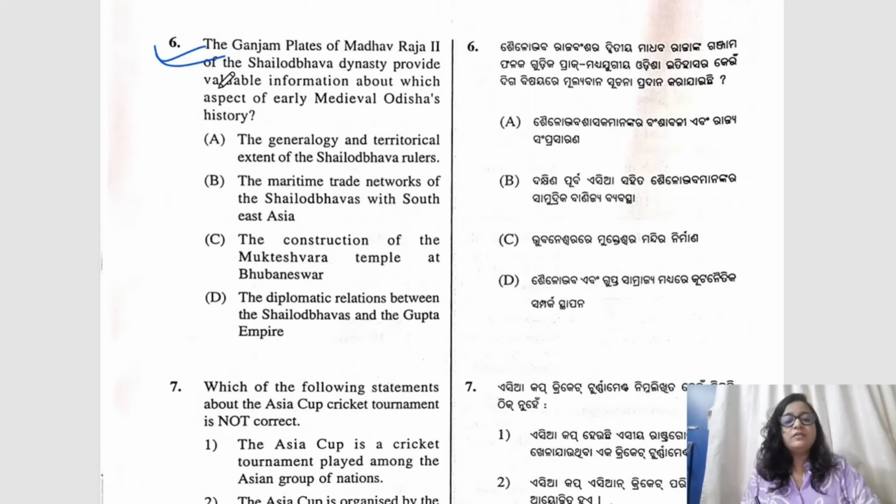Question number 6. The Ganjam plates of Madhav Raja II of the Shailodbhava dynasty provided valuable information about which aspect of early medieval Odisha's history: the genealogy and the territorial extent of the Shailodbhava rulers, the maritime trade networks of the Shailodbhavas with South India East, the construction of Mukteshwara temple at Bhubaneswar, and the diplomatic relations between the Shailodbhavas and the Gupta Empire. Here the correct answer would be A, because this particular plate, Ganjam plate of Madhav Raja II, had nothing to do with maritime trade, it had nothing to do with temple construction or diplomatic relations with the Gupta Empire, thus making the correct answer A.